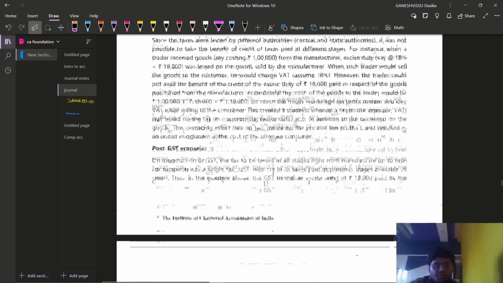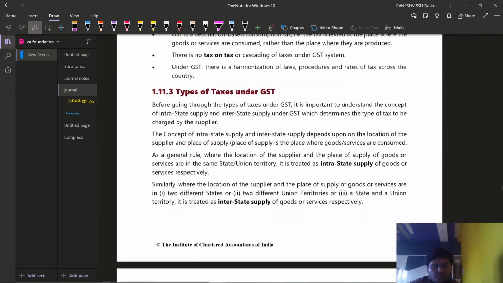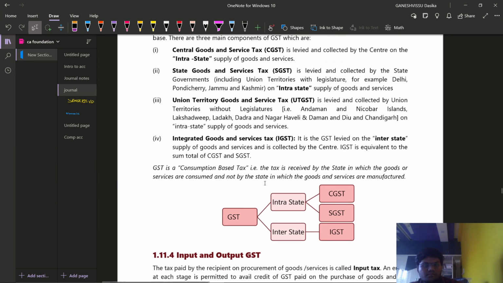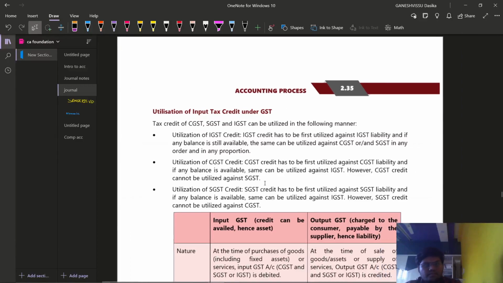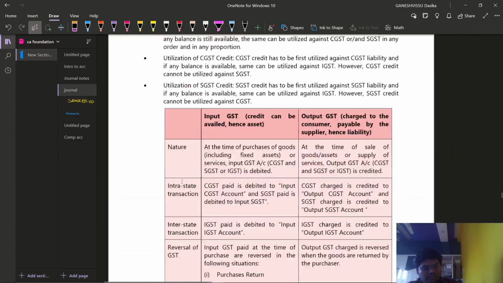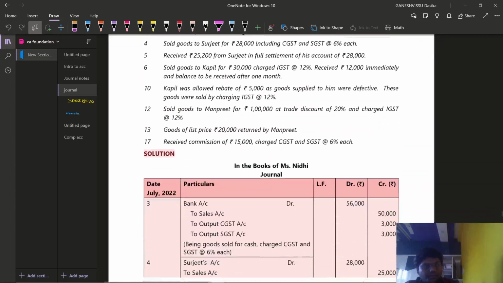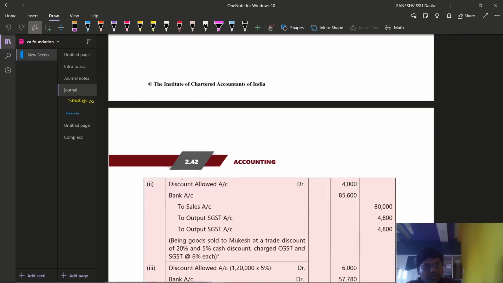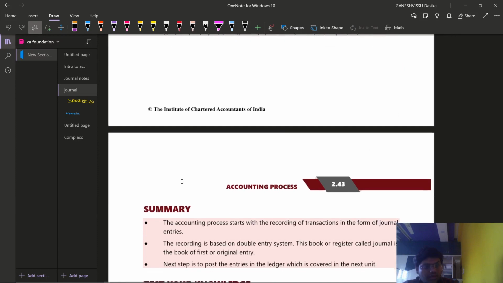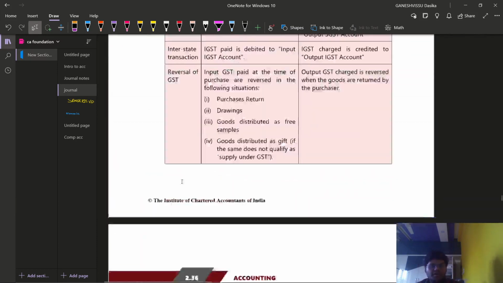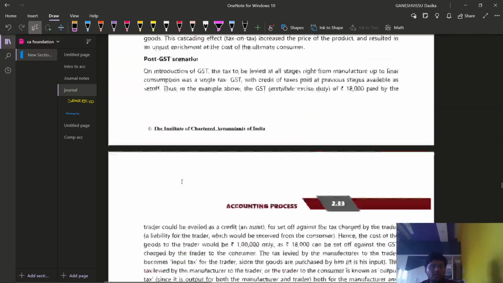This is the new topic. Eight, 9 illustrations are there. Of course, we also have 10 illustrations. Illustrations 8, 9, 10 are somewhat different, and up to 9 they are somewhat different.